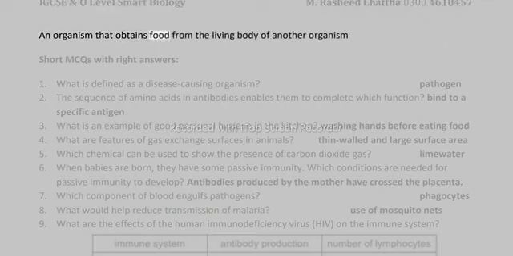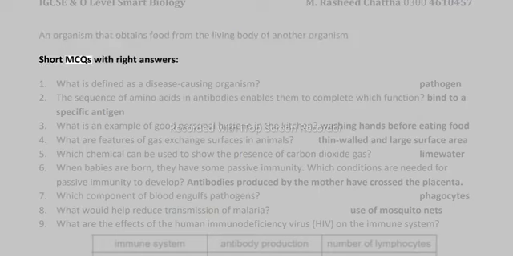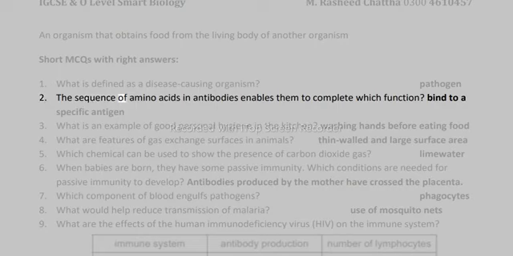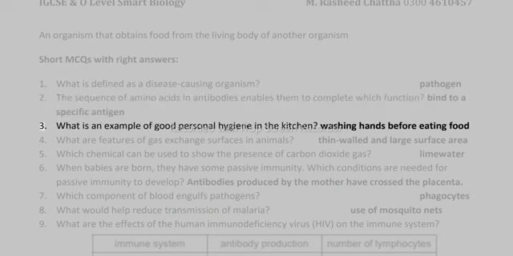Organism that obtains food from the living body of another organism. Short MCQs with right answers. 1. What is defined as a disease-causing organism? Pathogen. 2. The sequence of amino acids in antibodies enables them to which function? Bind to a specific antigen. 3. What is an example of good personal hygiene in the kitchen? Washing hands before eating food.